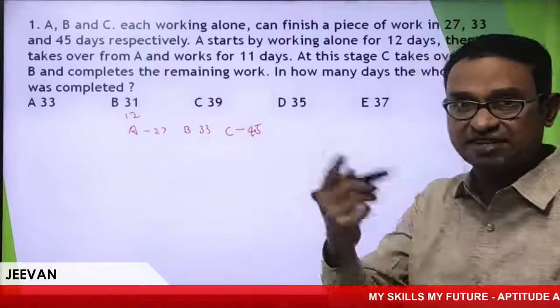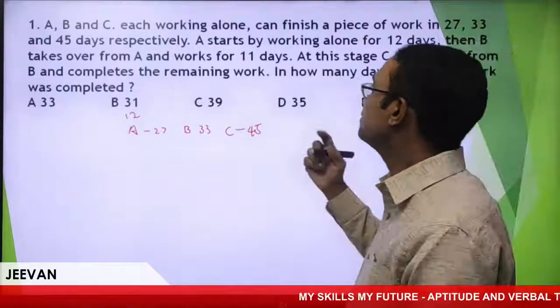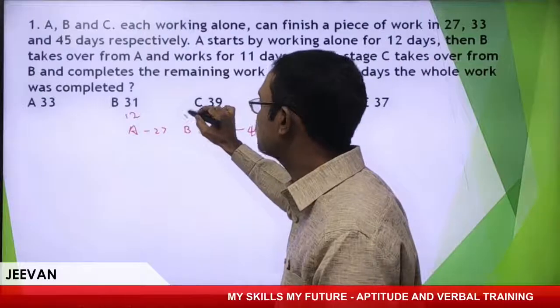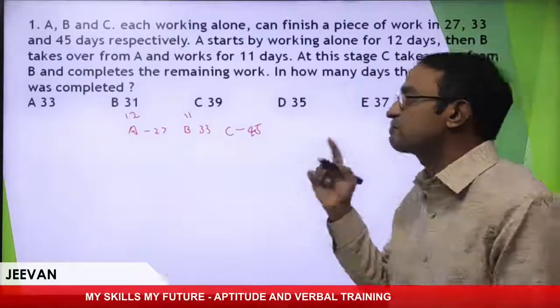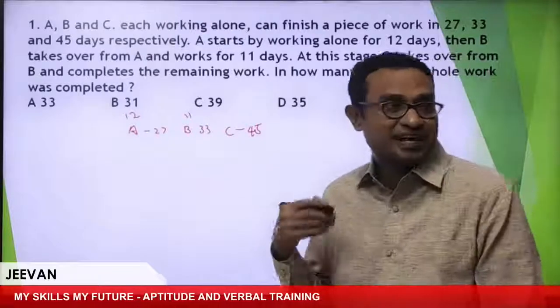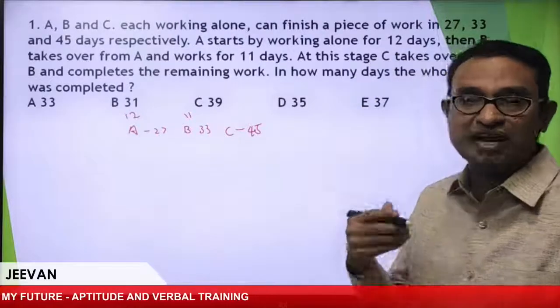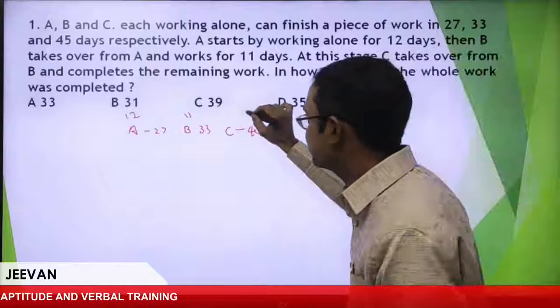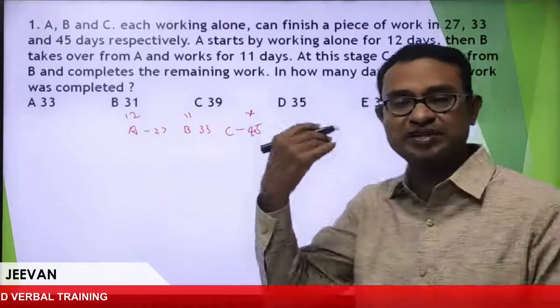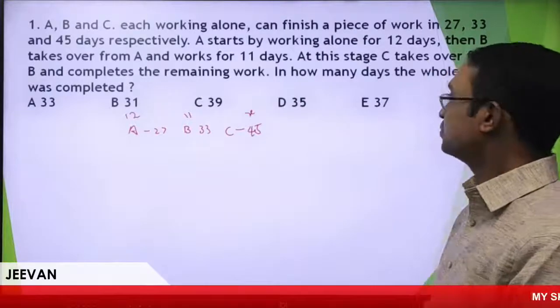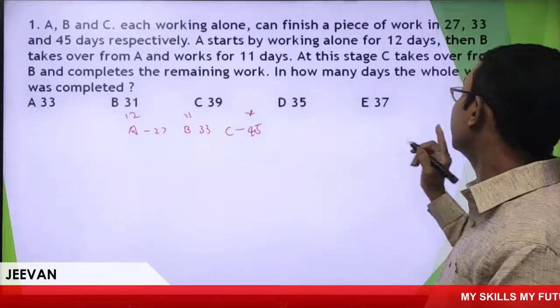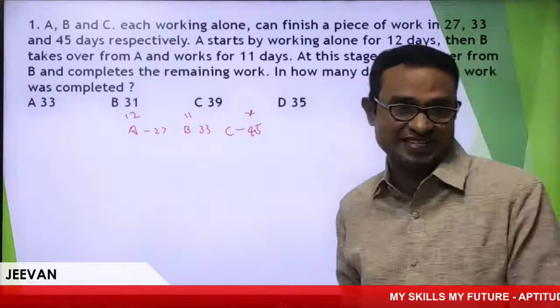That means A left the job. Now B worked for 11 days. At this stage, C takes over from B and completes the remaining work. We don't know how many days C worked, so let us take X. The remaining work is completed by C. So in how many days was the whole work completed?